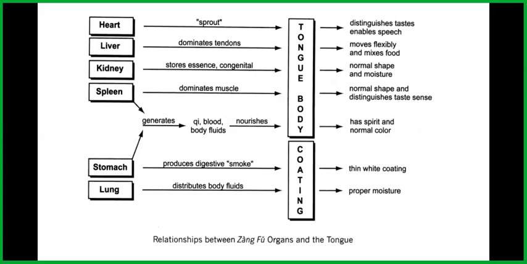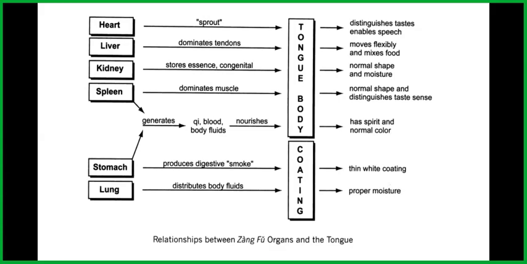The heart is a sprout of the tongue, and the tongue body distinguishes taste and enables speech. The liver dominates the tendons, and the tongue body moves flexibly and mixes food. The kidney stores essence and congenital essence, and the tongue has normal shape and moisture. The spleen dominates the tongue body, with normal shape, and distinguishes taste sense. The spleen and stomach generate qi, blood, and body fluids, and nourish the tongue body. It has spirit and normal color.